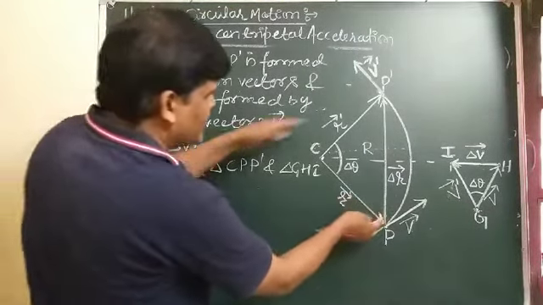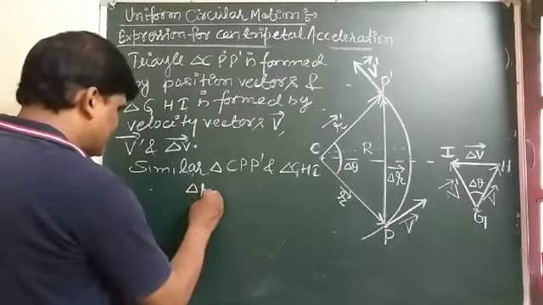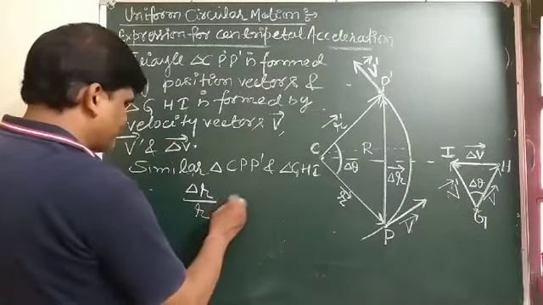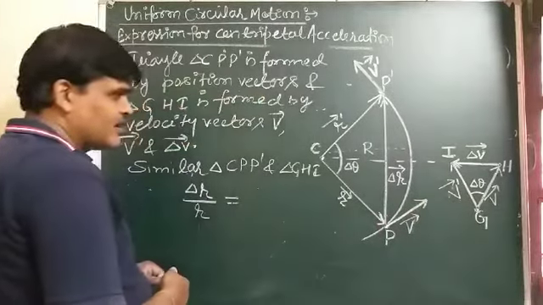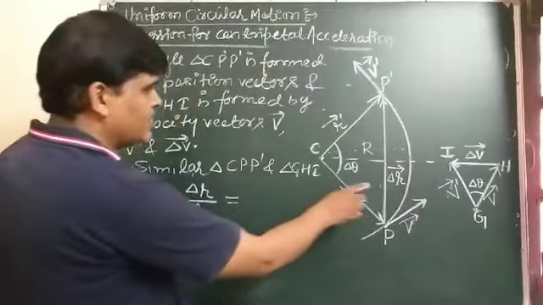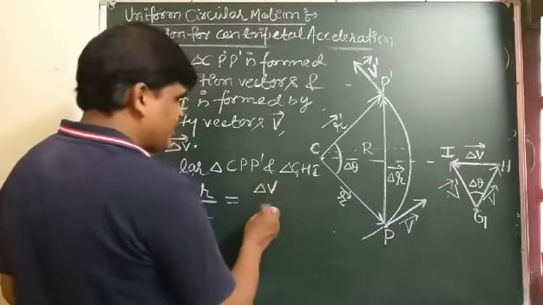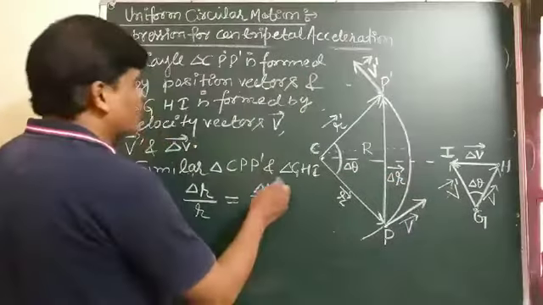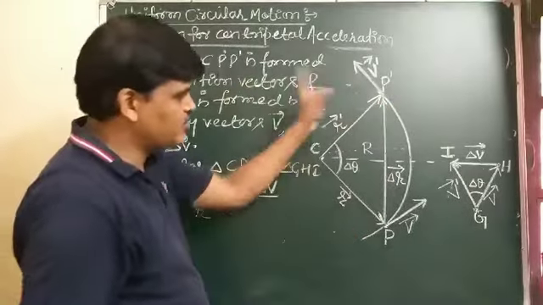So we can write, for this triangle, taking magnitude, delta r by r, which is this one smaller, and here delta v by v, the magnitude of velocity, which throughout the circular motion remains constant.